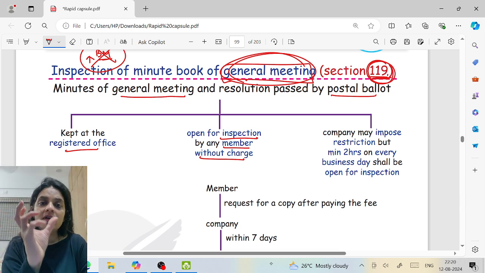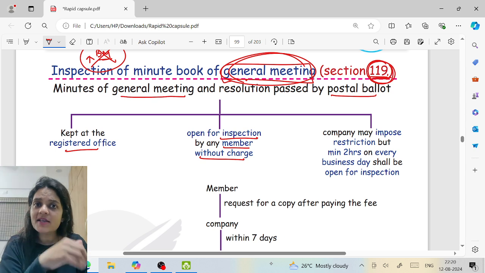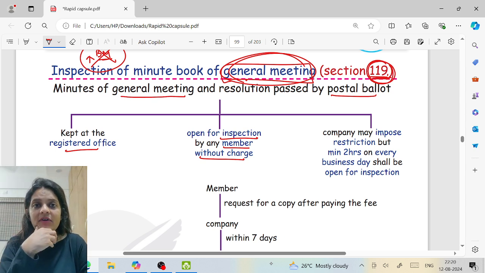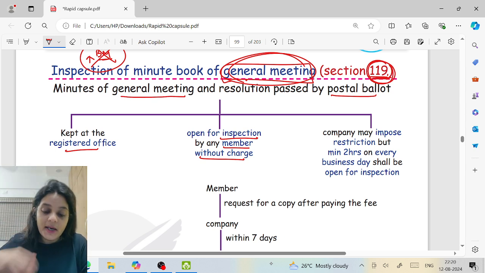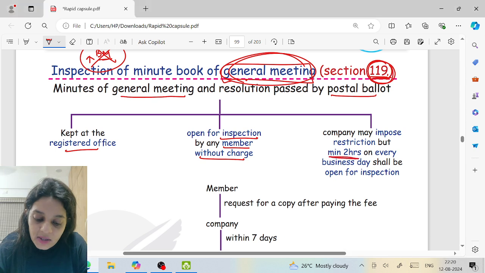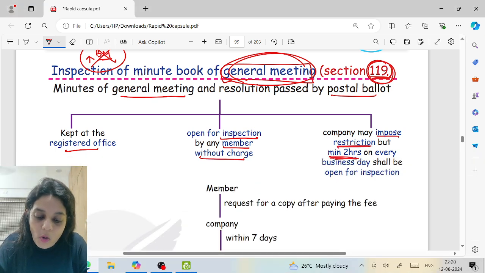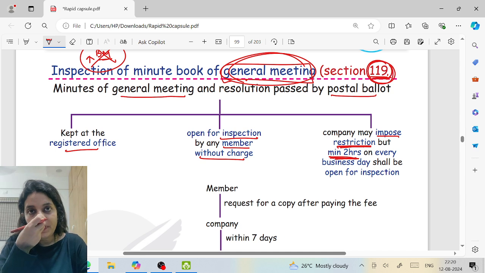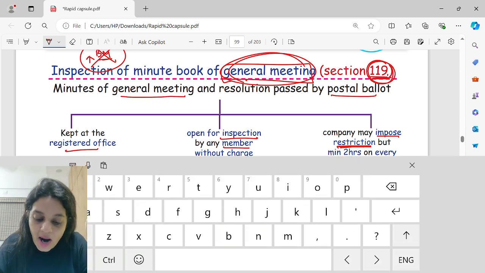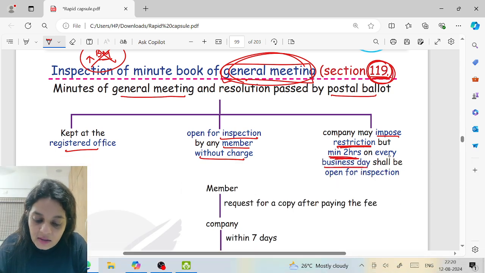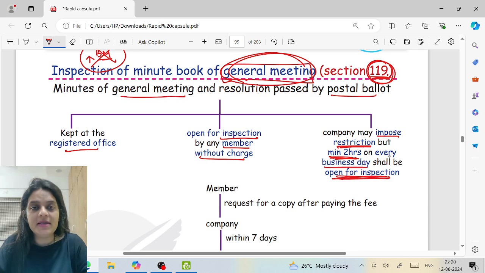So can they say you can only check it between this period to this period? Yes. Can they say 2 to 4? Yes. 12 to 2? Yes. Can they say 11 to 12? No. It must be open for minimum 2 hours. Company can impose restrictions, but minimum 2 hours every day. It should be open for inspection.